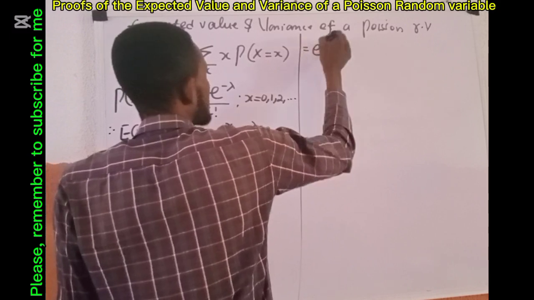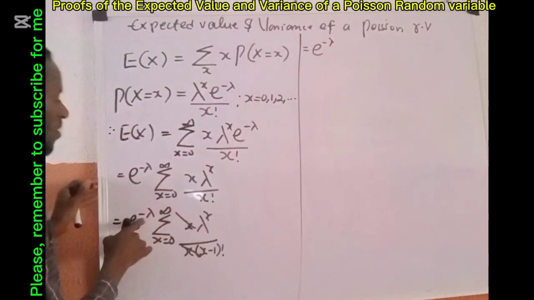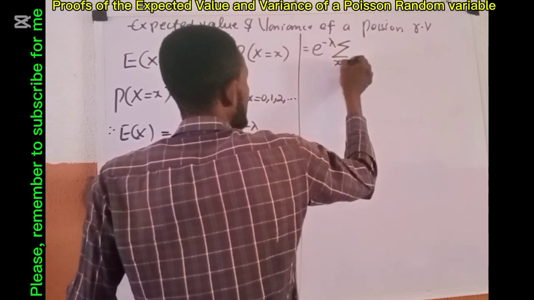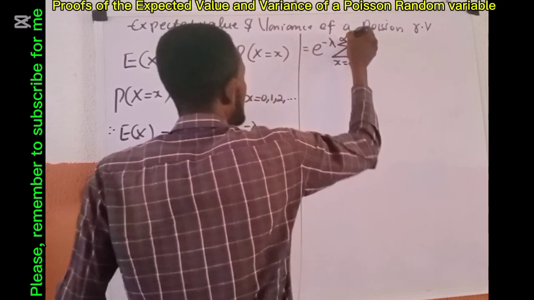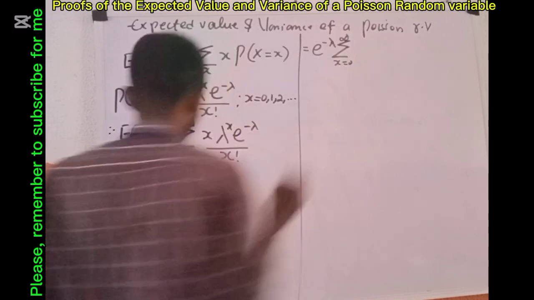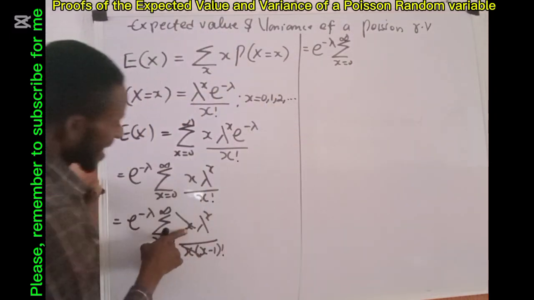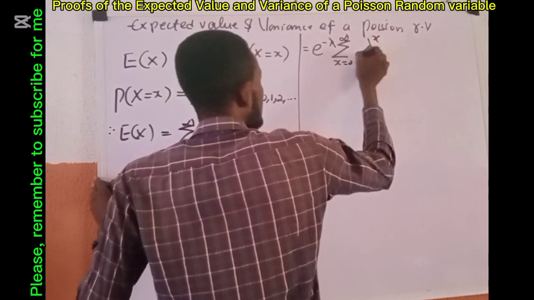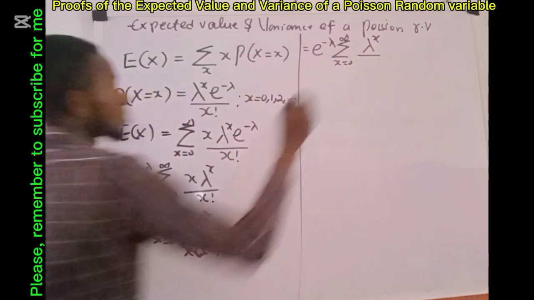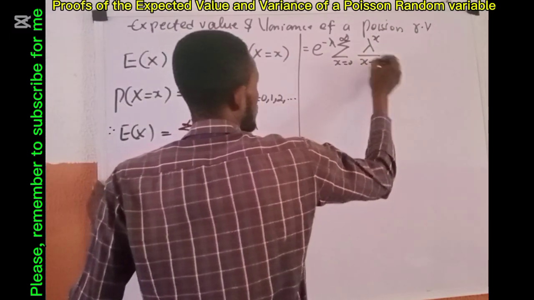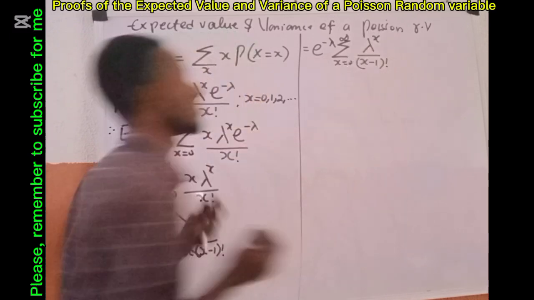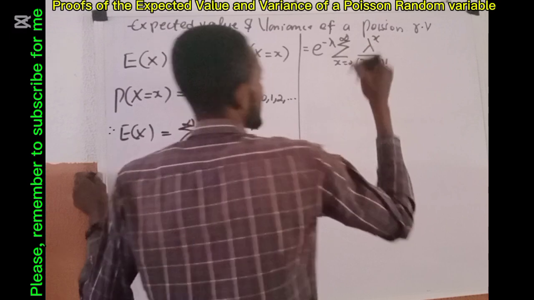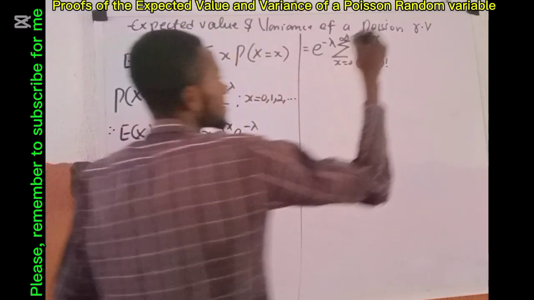This equals exponential minus lambda, which is what I have here, sum x ranging from 0 to positive infinity. This x is already gone, so what I have is lambda raised to power x all over x minus 1 all factorial. Then I can decide to say let.